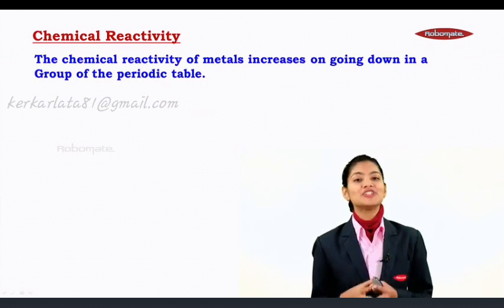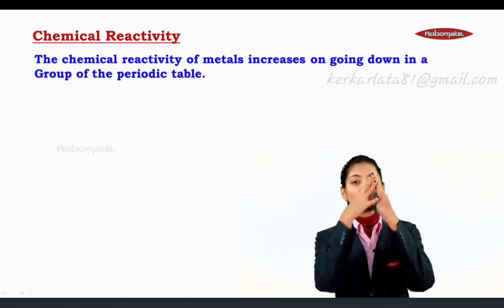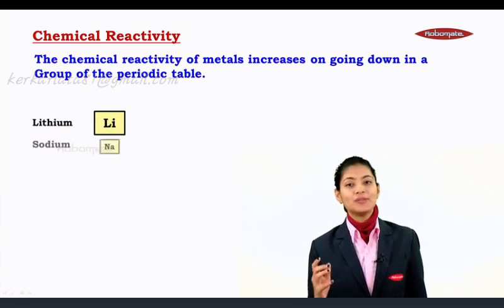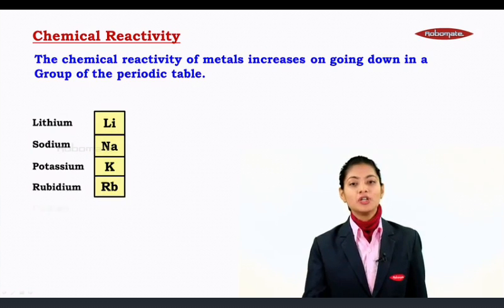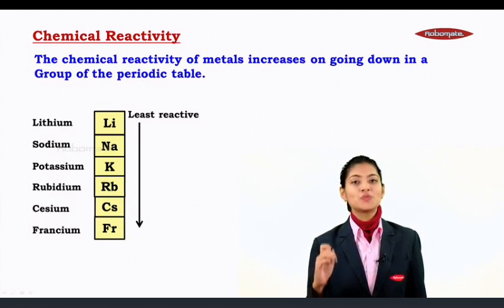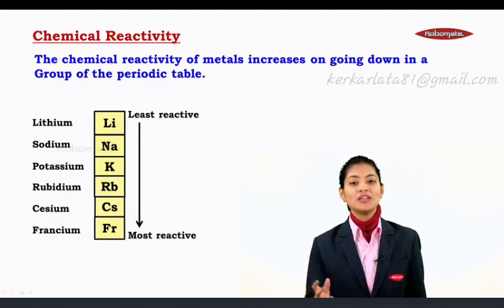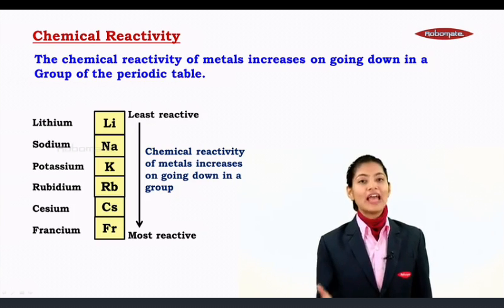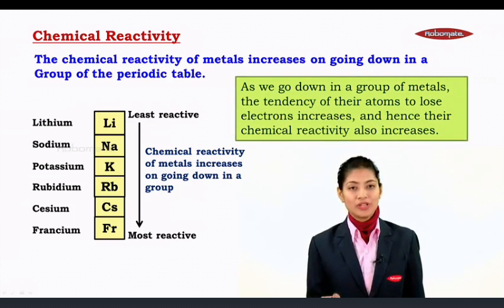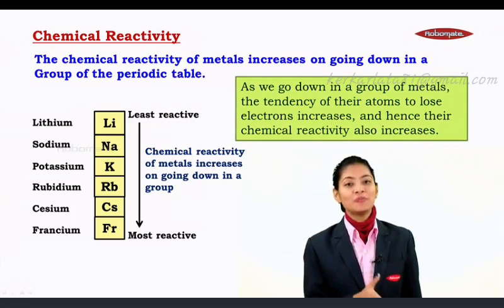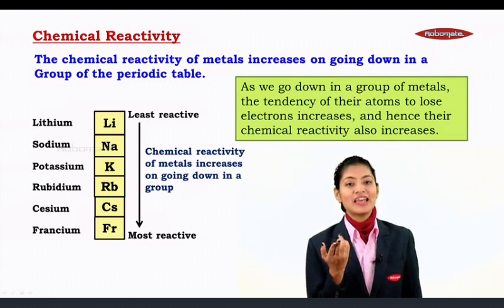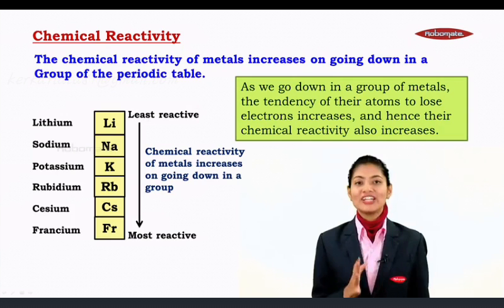The chemical reactivity of metals increases on going down in a group of the periodic table, which includes, for example, lithium, sodium, potassium, rubidium, cesium, and finally francium, wherein lithium is known to be least reactive and francium is known to be most reactive. So the chemical reactivity of metals increases on going down in a group, because as we go down in a group of metals, the tendency of their atoms to lose electrons increases, and hence their chemical reactivity also increases.